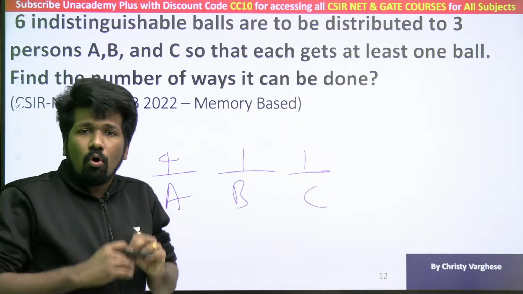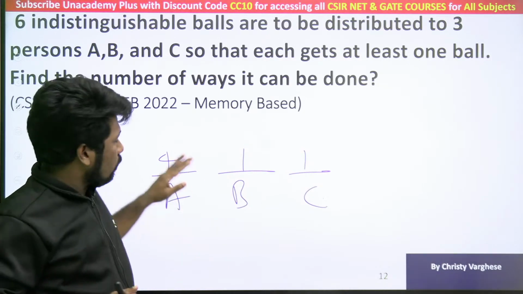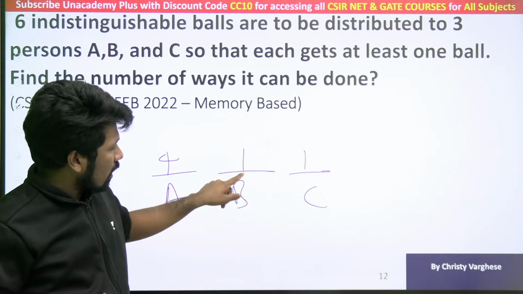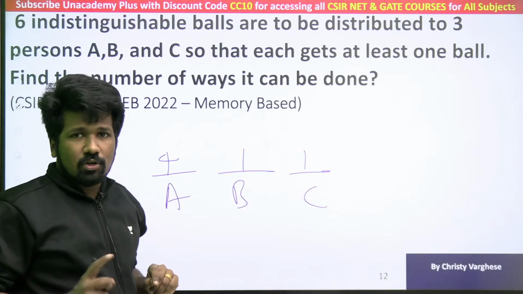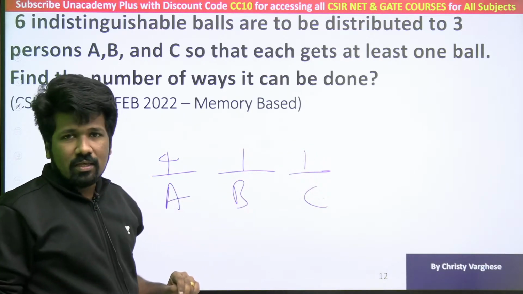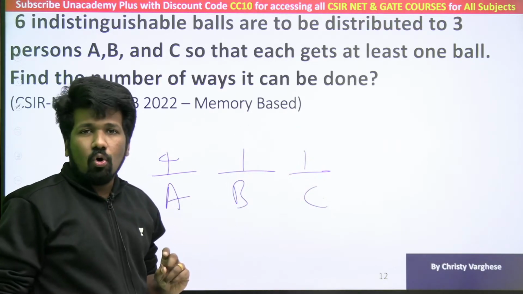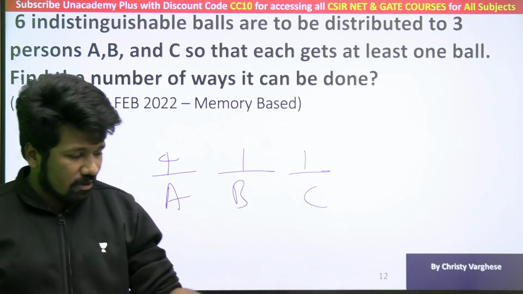Now 4, 1, 1. These are all different because A, B, C are different people. Giving 4 balls to A, 1 ball to B, 1 ball to C is not the same as 1 ball to A, 4 balls to B and 1 ball to C. And that is not the same as 1 ball to A, 1 ball to B and 4 balls to C. All are different because A, B, C are different people.